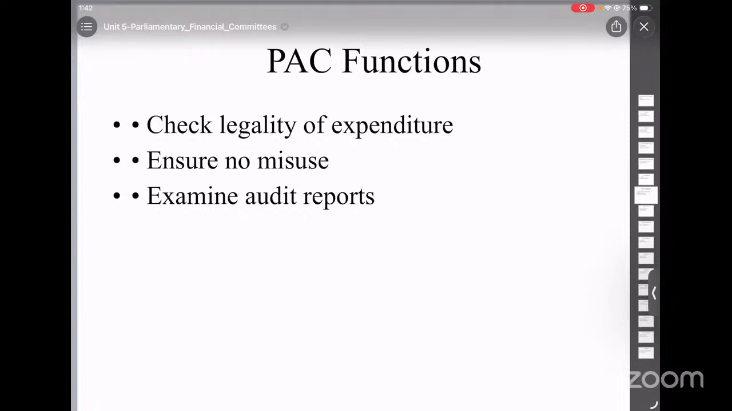And the final step is that the Public Accounts Committee gives its recommendations and submits its report to the Parliament. And then the government usually accepts the report submitted by the Public Accounts Committee and its recommendations.